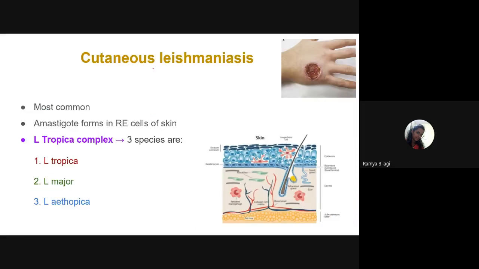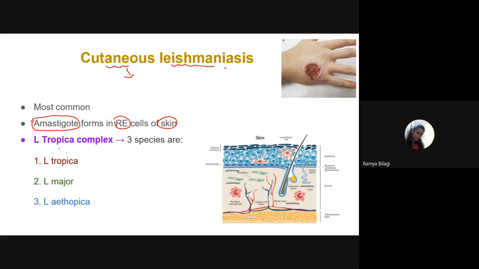Next, coming to cutaneous leishmaniasis. What do you understand by cutaneous leishmaniasis? The word itself says only the skin is affected, no internal organs are affected. And where do we see the amastigote forms? These amastigote forms are seen in the reticuloendothelial cells of the skin, so it is restricted to the skin.